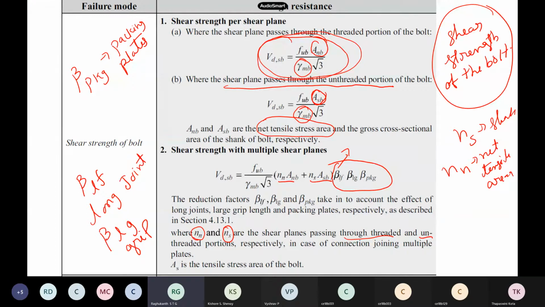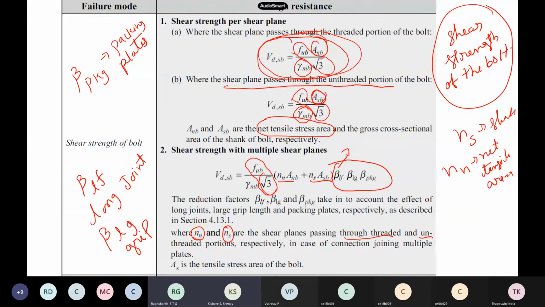Now, one thing I forgot: why does this root 3 come? Has anybody an idea? Why does this root 3 come whenever shear is there? Can anybody tell us? Because you would have studied it in mechanics of materials. Sir, fub is the axial stress, so to convert it into tau xy, we divide by root 3.